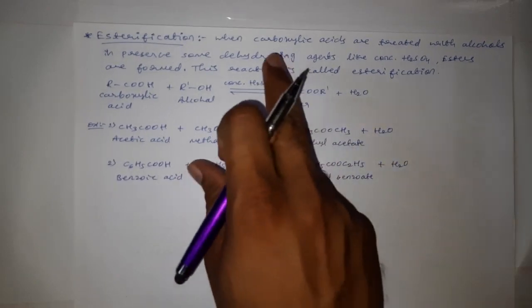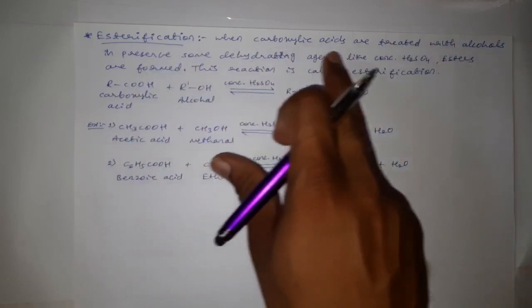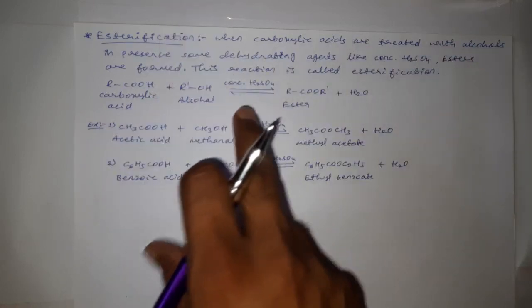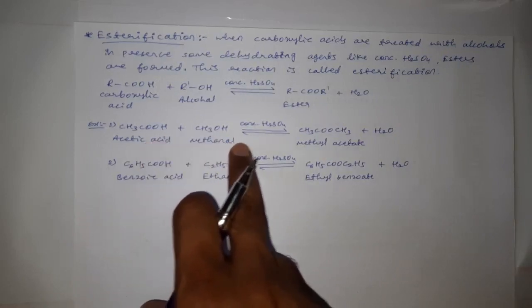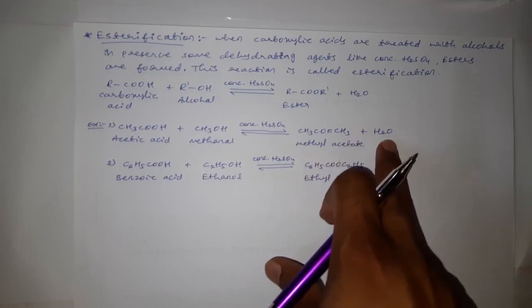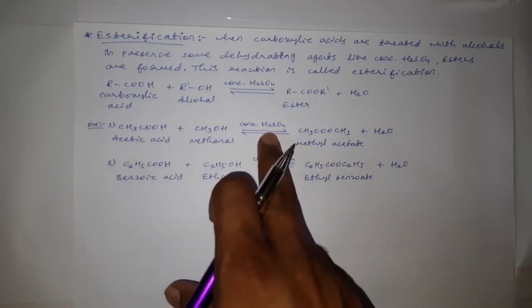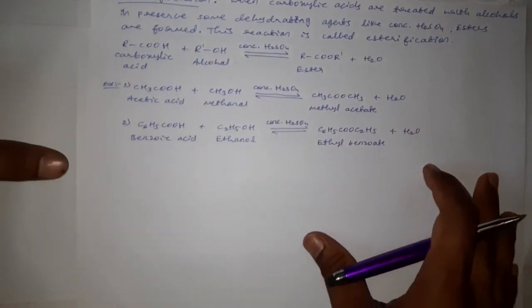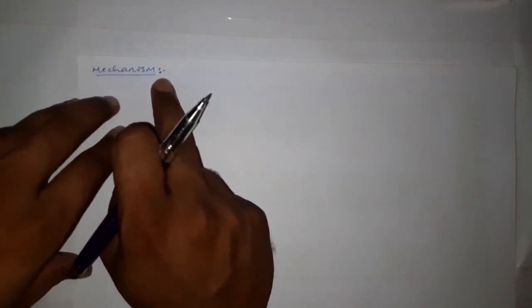Esterification can be defined as the reaction in which when the carboxylic acids are treated with alcohol in presence of some dehydrating agents like concentrated H2SO4, esters are forming. Take for example, when acetic acid is treated with methanol, it forms an ester, methyl acetate, with the loss of water molecule, and the reaction is taking place in presence of concentrated H2SO4. Okay. And now we have to discuss about the mechanism of esterification.